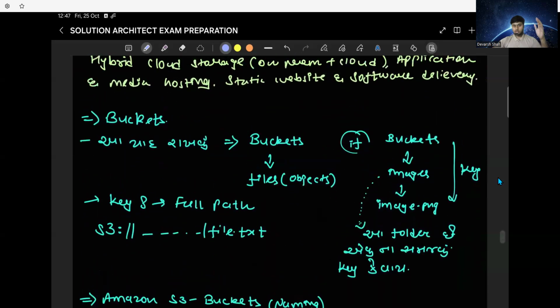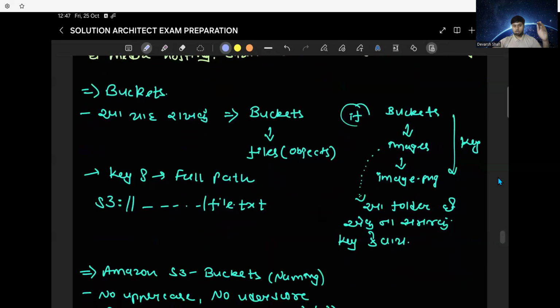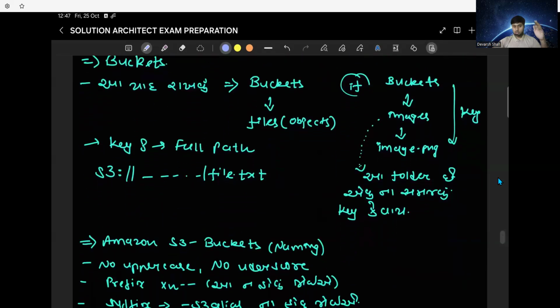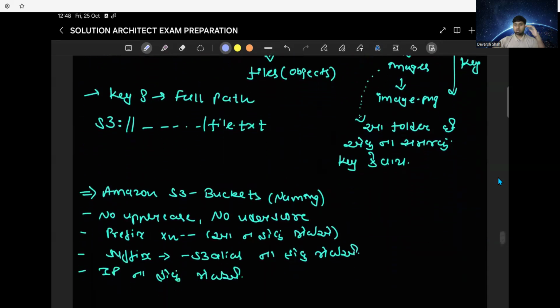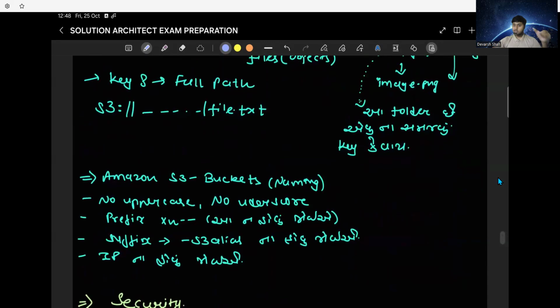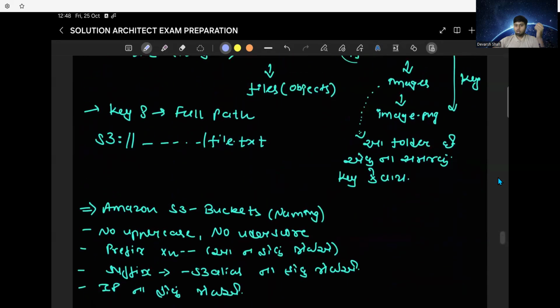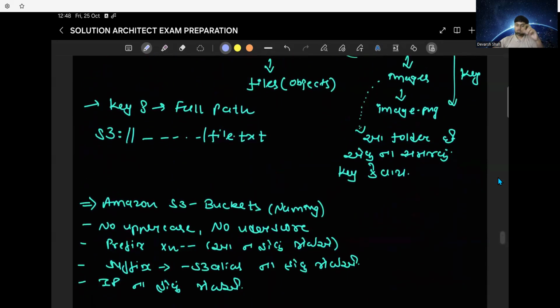First the use case of S3, then what buckets are, and then what a key is and what a prefix is. Basically, the key is the full path which takes us to our particular object, like file.txt or images.png and so on. Also, we have prefixes. Basically, we call a directory a prefix.